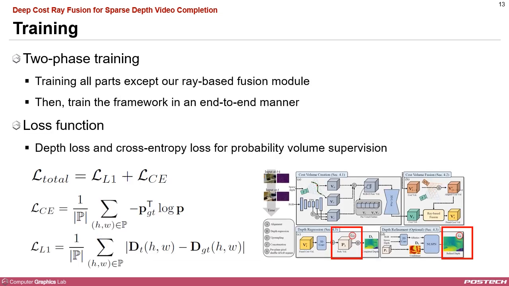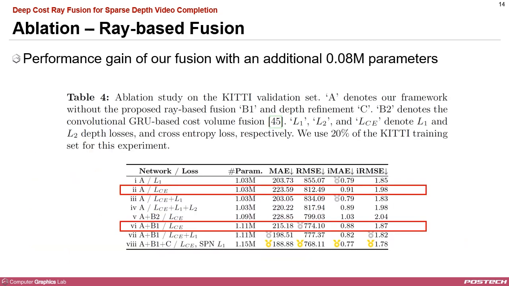Our training process involves two phases. In the first phase, we train all components except for our ray-based fusion module. In the second phase, we train all parts of the framework in an end-to-end manner. Our training objective consists of two loss terms, depth loss and cross-entropy loss for probability volume supervision.